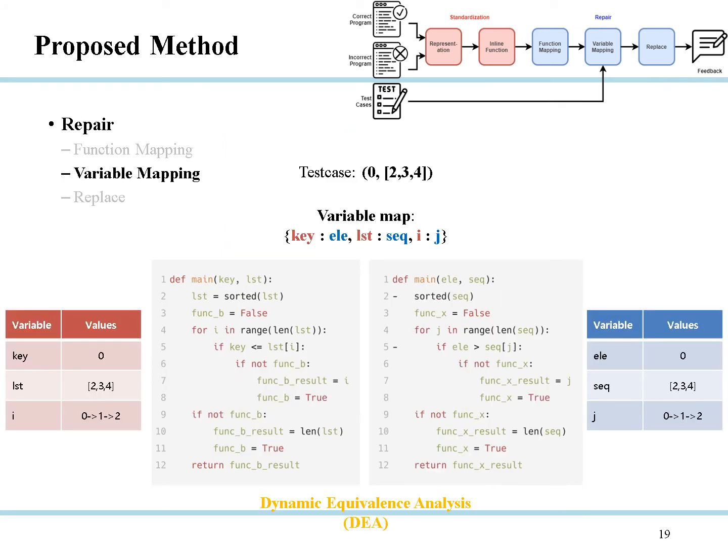In the second variable mapping step, the variable names of the two programs are mapped using dynamic equivalence analysis. DEA infers the specification of the program by learning the program using test cases and extracting the change of variable values along the execution path. Variables with the same variable values according to the specification of the two programs deduced in this way are mapped.